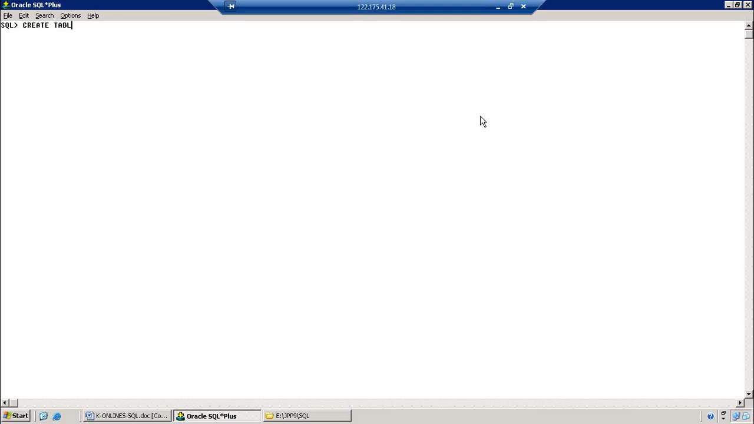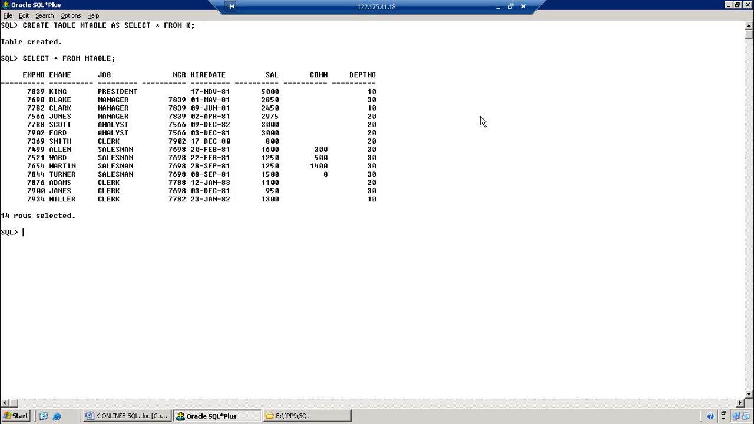Create table as select from. So this is our table. This is our base table, right? Now I want to create a materialized view on this table. Observe